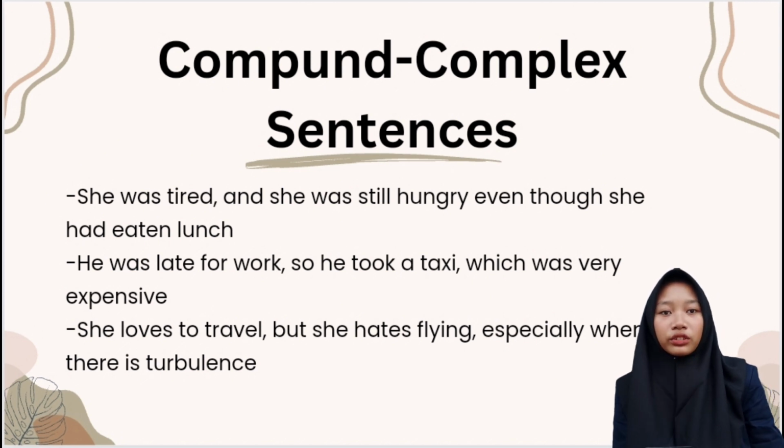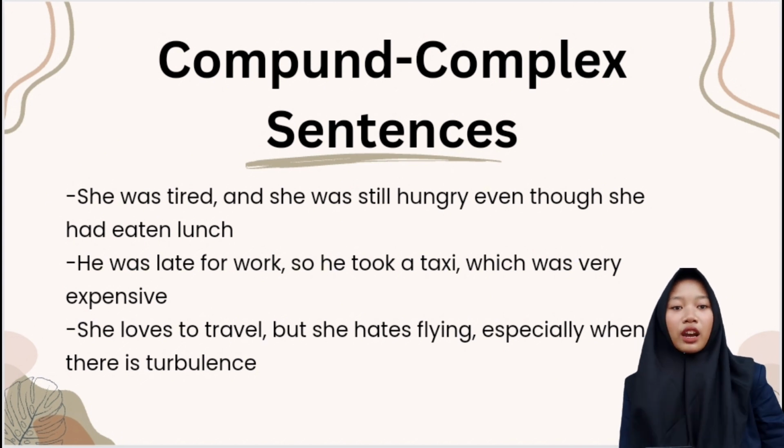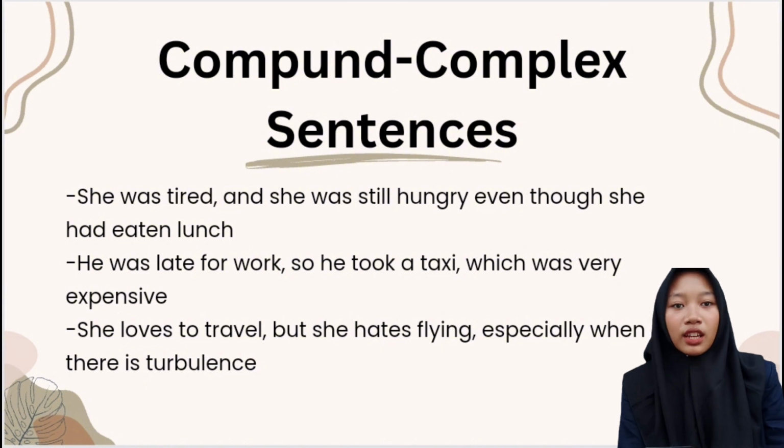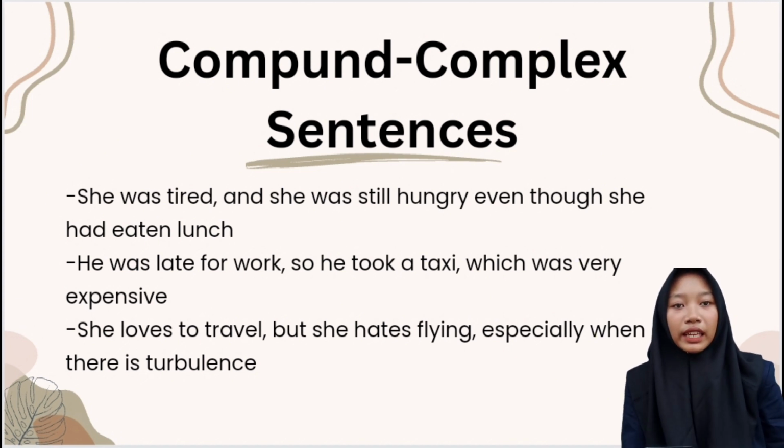He was late for work, so he took a taxi which was very expensive. The first independent clause is he was late for work. The second independent clause is he took a taxi, and the dependent clause is which was very expensive. The independent clauses are joined by the coordinating conjunction, and the dependent clause is introduced by the relative pronoun which, which modifies the noun taxi.